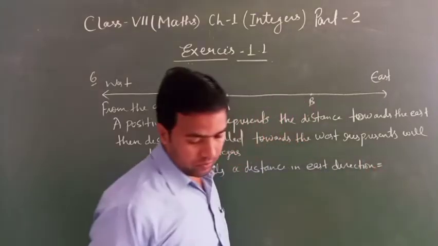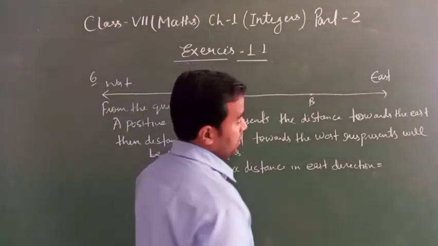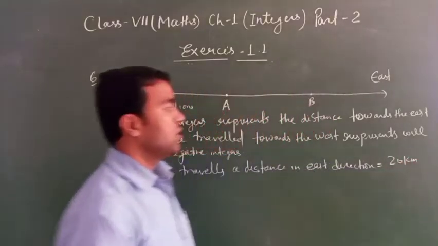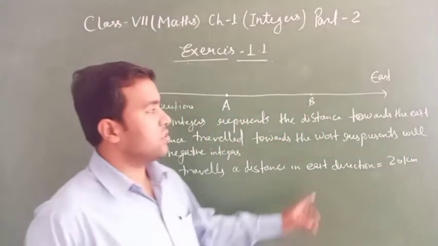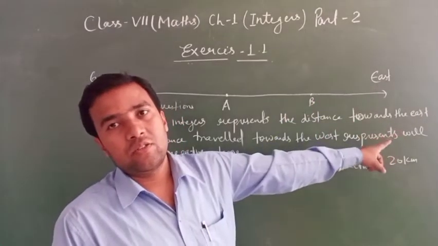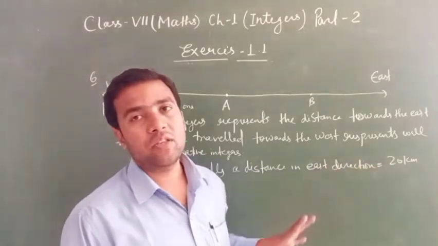How much kilometer? 20 kilometer. I told you that whatever distance covered in east is positive. Clear?